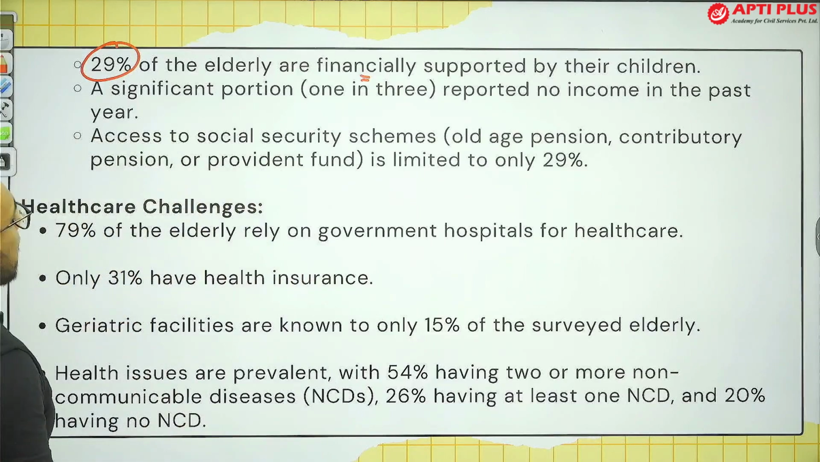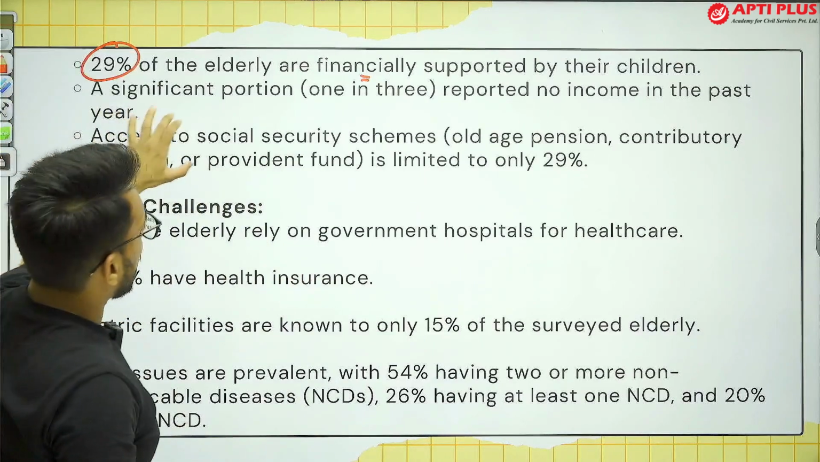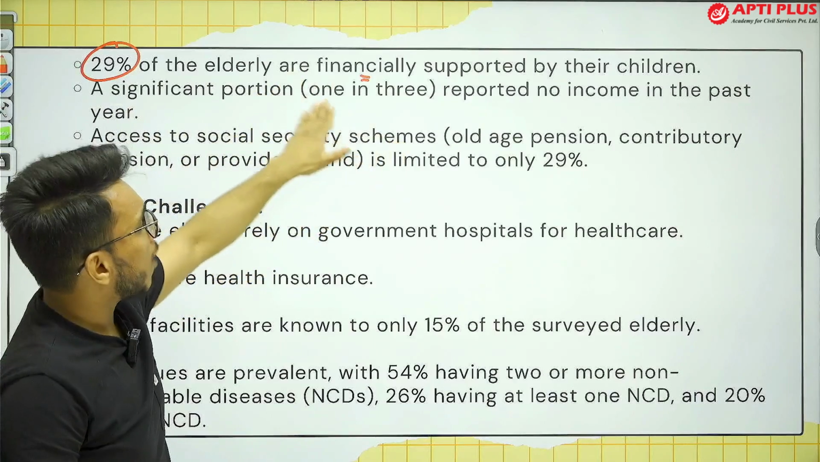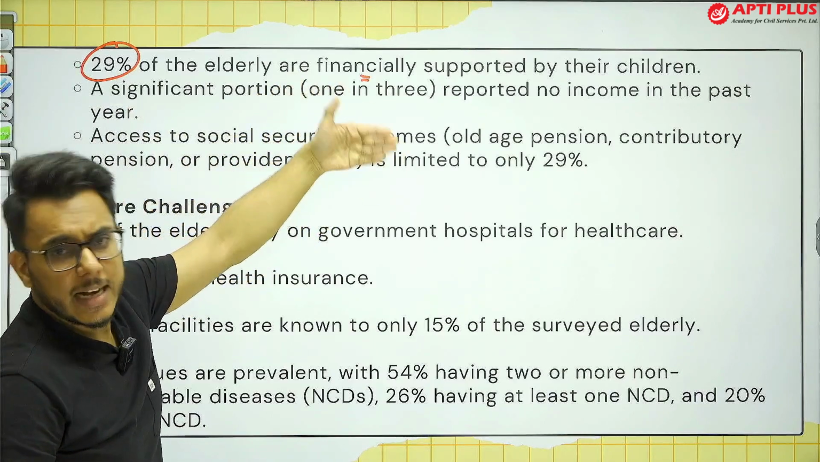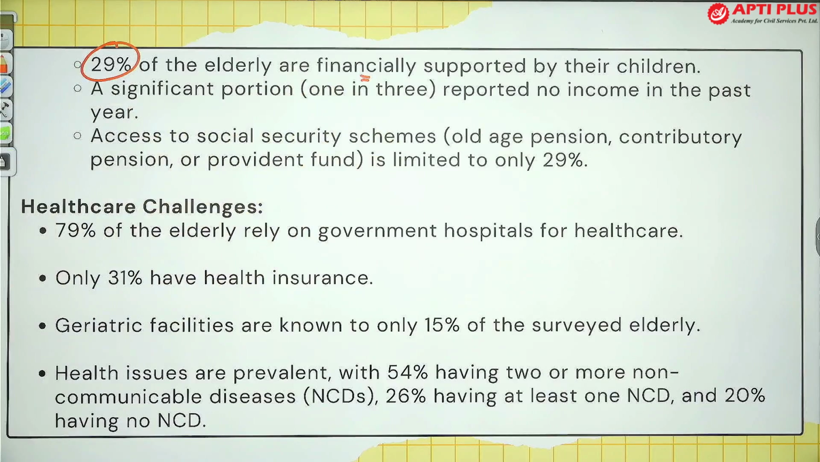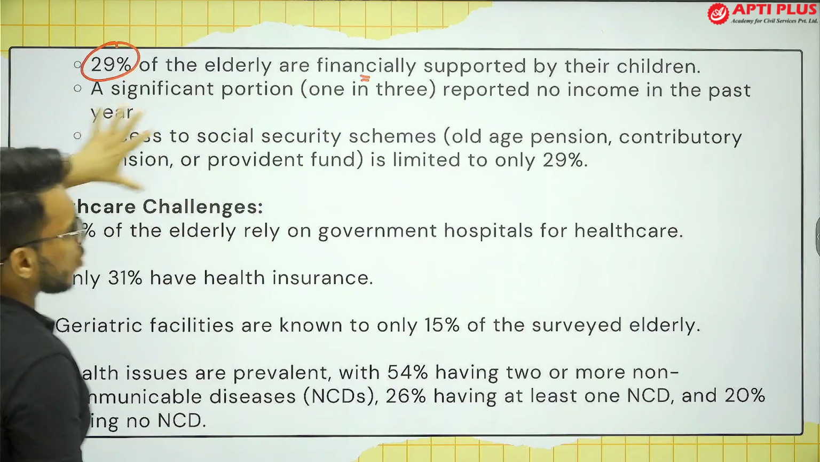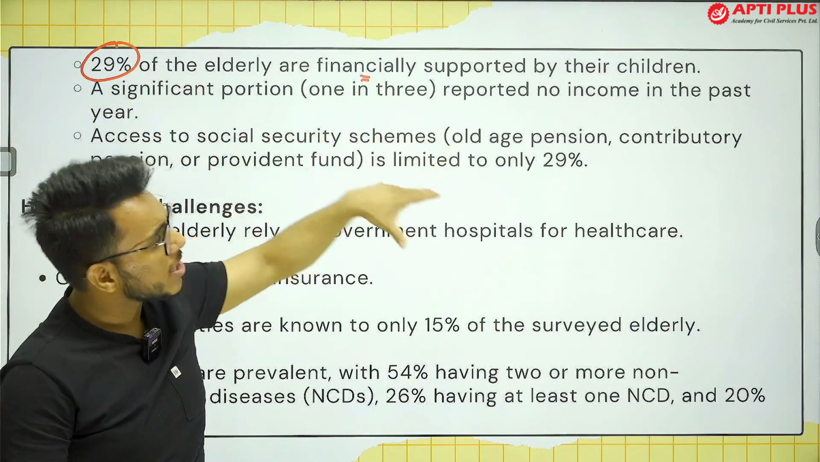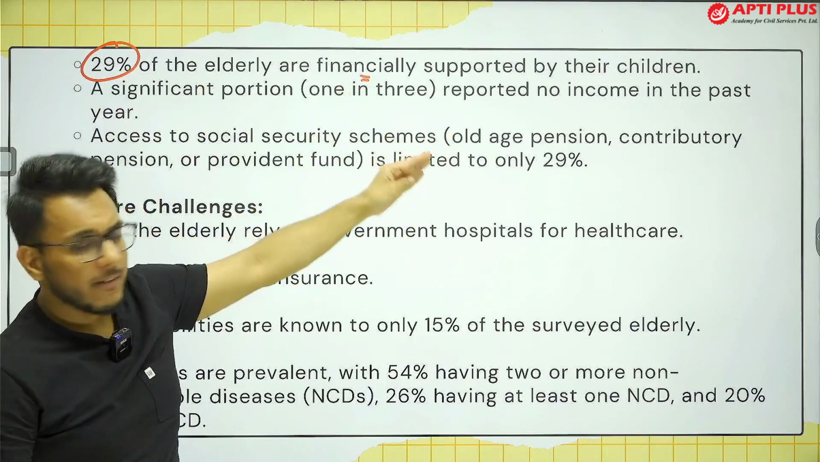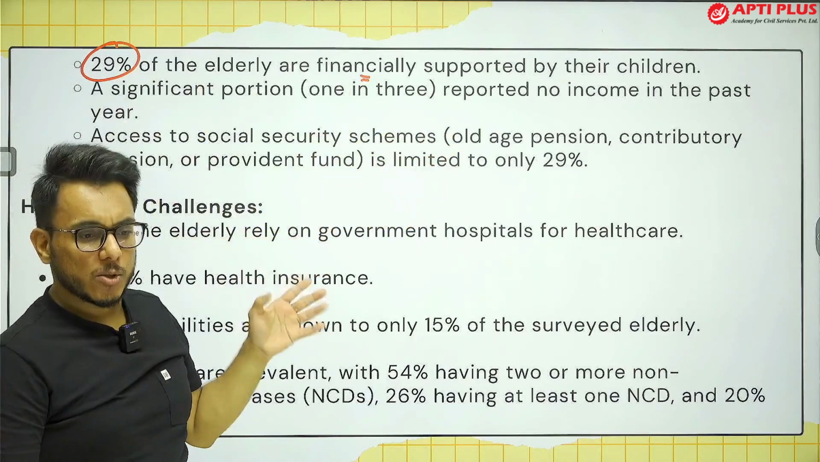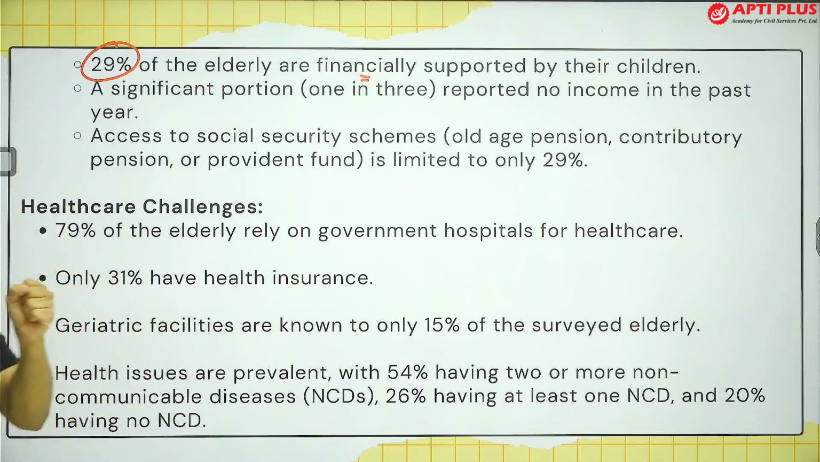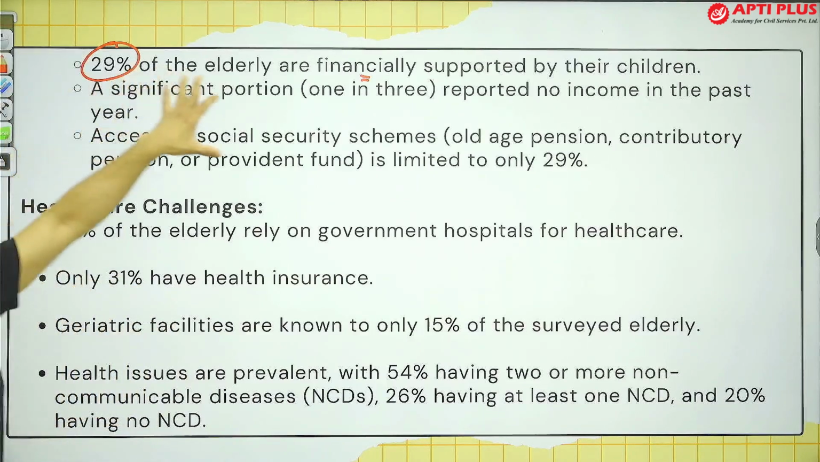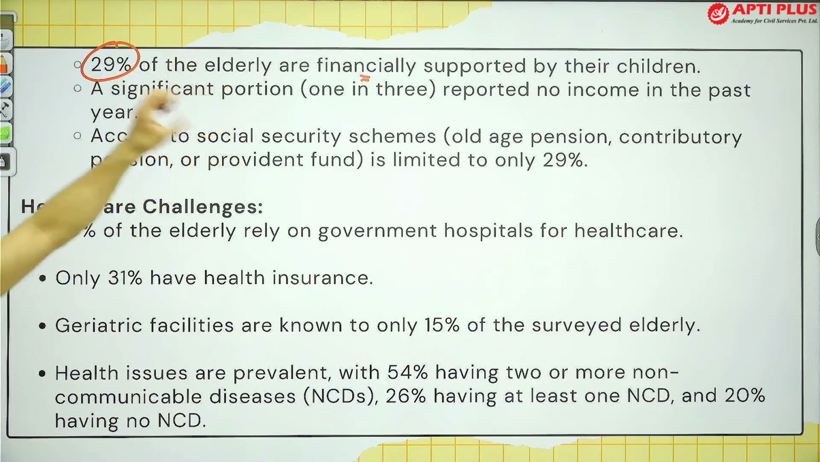Then the next thing that comes here is that a huge proportion, 1 in 3, around 33%, report that they didn't have any income in the past 1 year. Accessibility of social security schemes, the old age pension scheme, etc., is available to only 29% of people. So social security is not available to the majority of them. So this is the economic vulnerability that we have discussed.